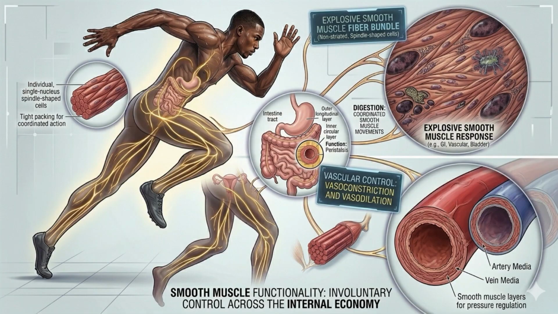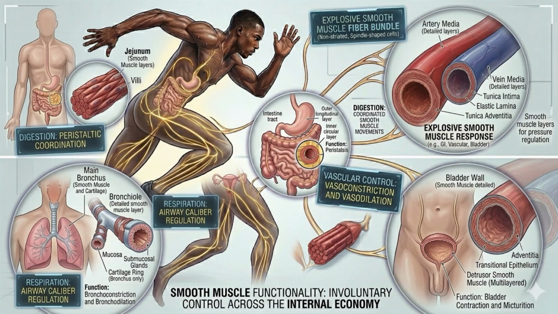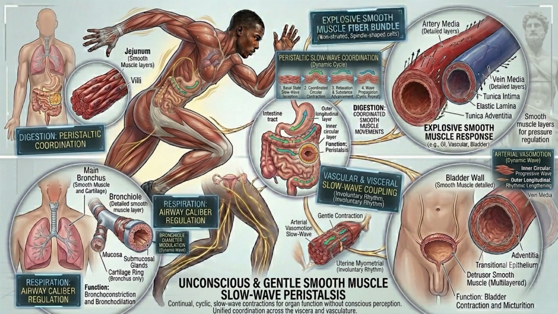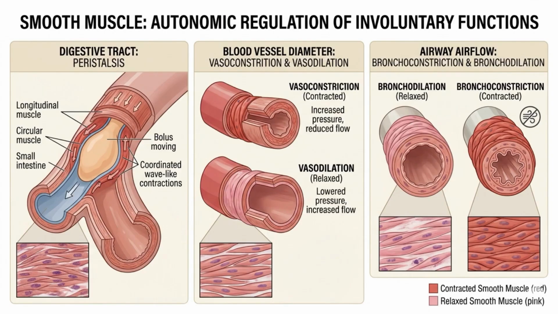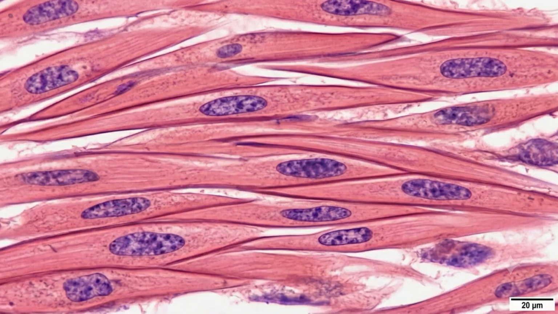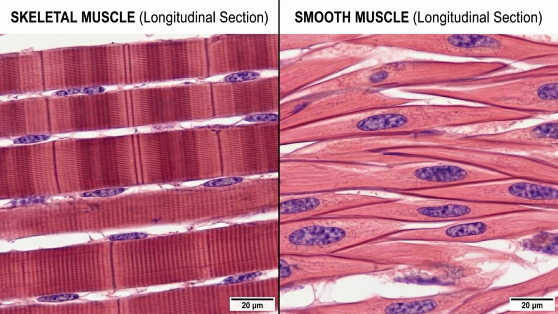Skeletal muscle is the type that comes to most people's minds when they think of muscle. It is attached to bones by tendons and is responsible for all voluntary movements, like moving your limbs, making facial expressions, and even breathing. Skeletal muscle cells are long, cylindrical, and have many nuclei. When you look at them under a microscope, they show a unique banded pattern of alternating light and dark stripes, which is due to the highly organized arrangement of the proteins that make contraction possible. Skeletal muscle reacts quickly and with a lot of strength, but it gets tired if you use it for a long time.